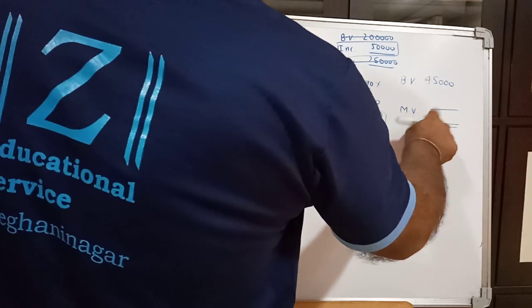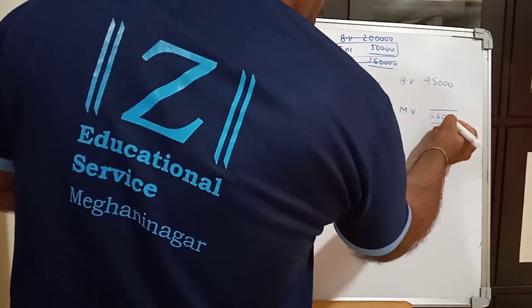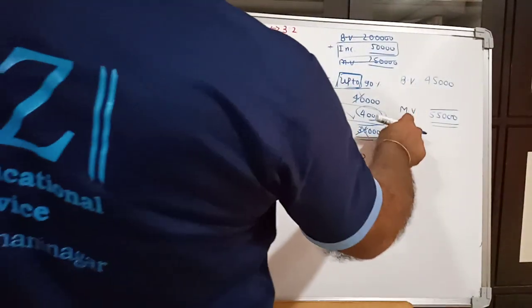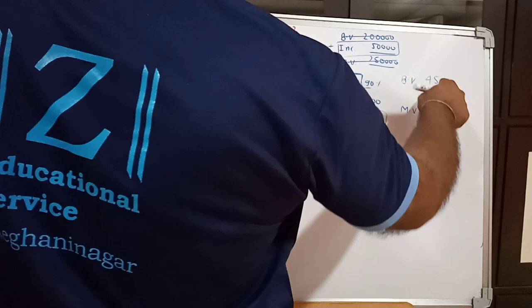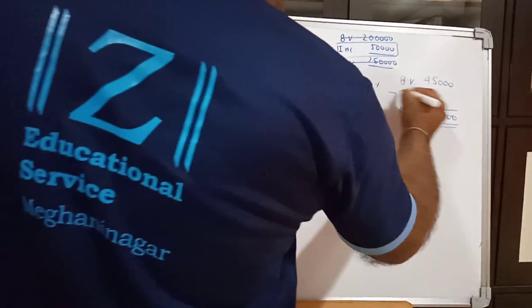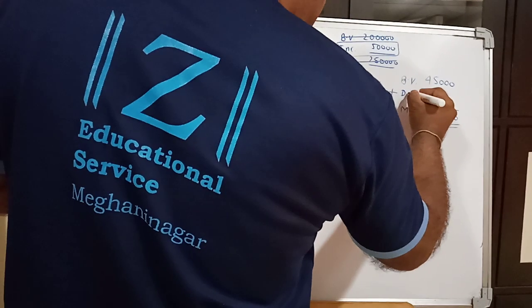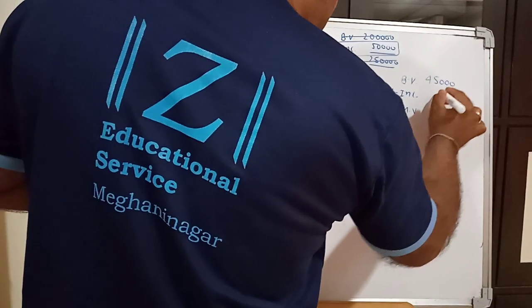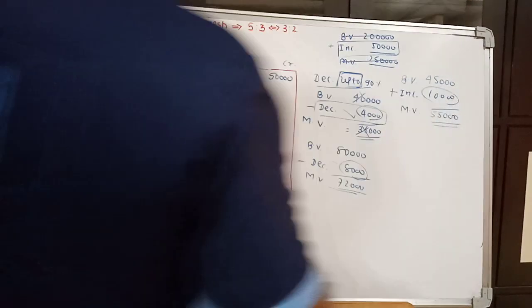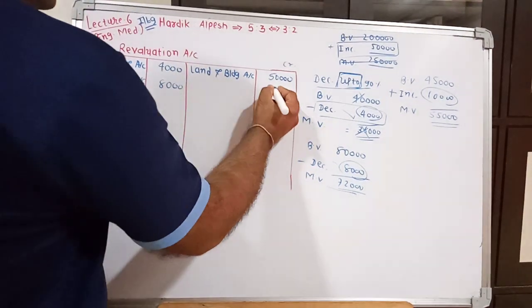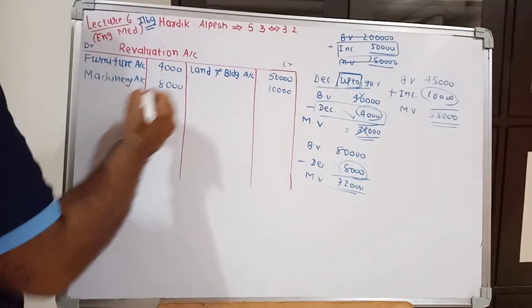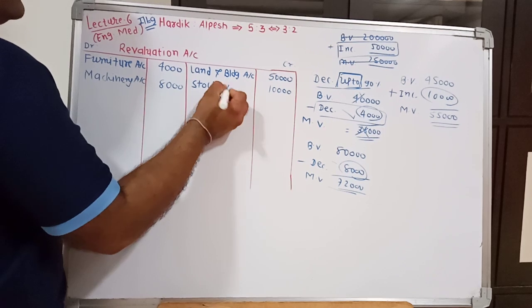It means this 45,000 is 10,000 less than market value, so the market value should be 55,000, right? If market value is 55,000 and 10,000 less than market value is 45,000, that is book value. So here it is not a decrease but an increase of 10,000. The increased value of stock means increase of asset, and whenever assets increase, it is our profit, and that is to be recorded on credit side. Here we have to write stock account.